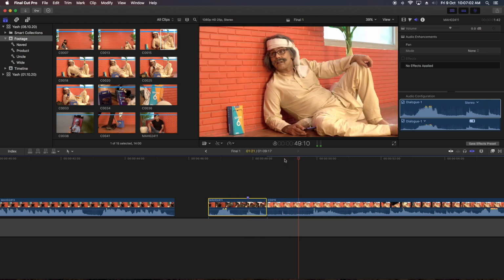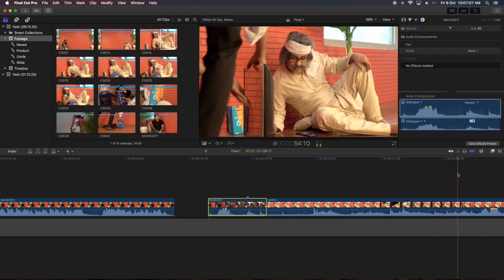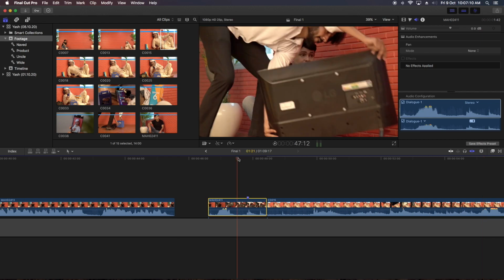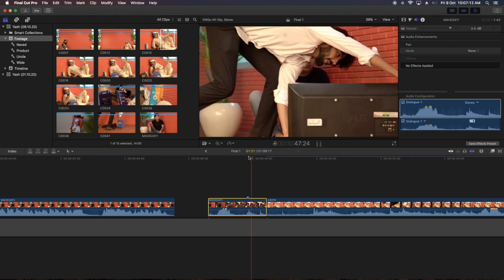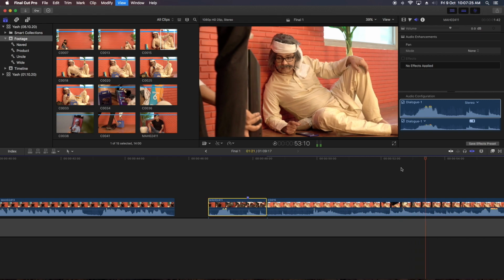Now I'll find where he is putting the TV here. So it's already dropped onto the floor. So we mark this point. So we have to match cut. And at this place the TV has been taken to the ground. So we'll mark this point too. Now we know this and this marker are matched.